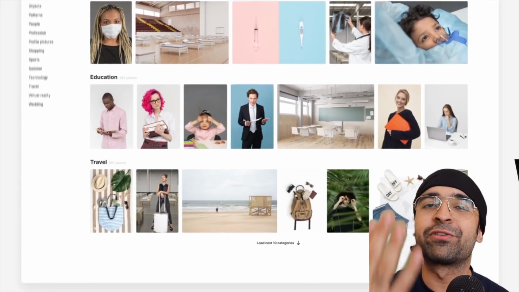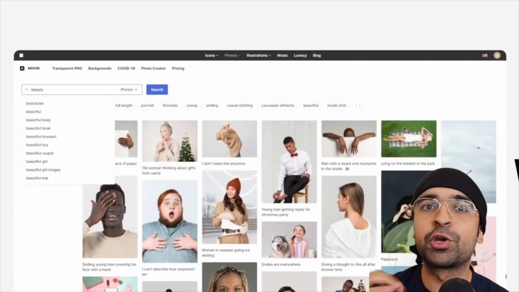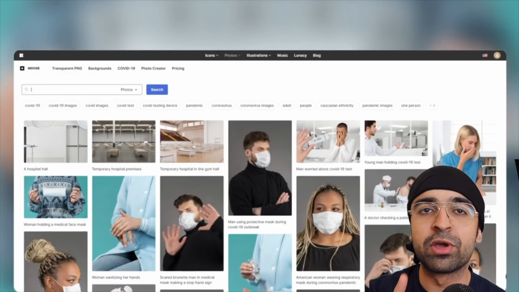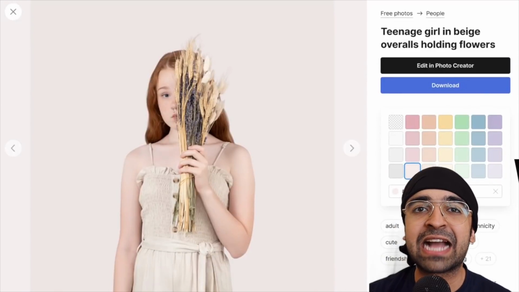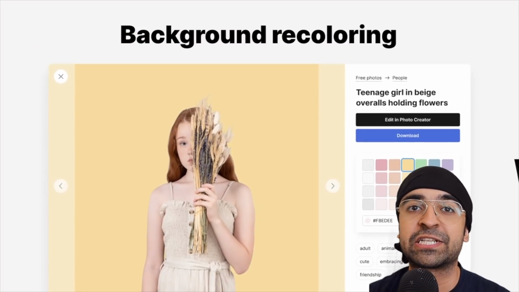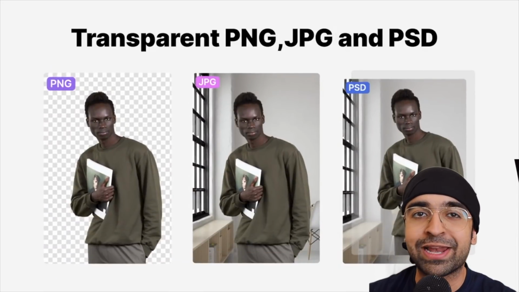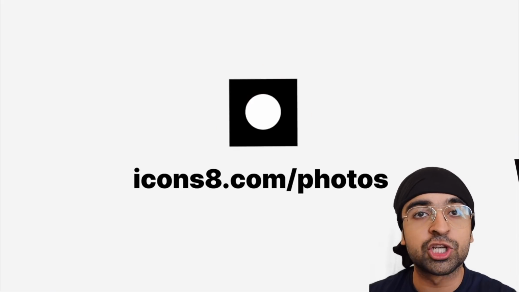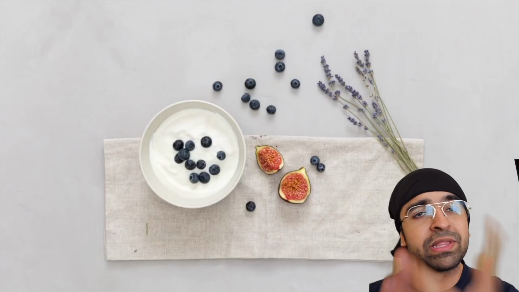Apart from that, you can even remove the background from each stock image before downloading it. You can edit what you want in the background. So if you want a color in the background, it'll give you a color in the background. If you want a transparent background, it'll give you that. As of now, each category has 100,000 plus images. So this is not a small library. It's an ever developing and ever growing library. The best part is no watermarks. You'll have to pay only if you're using it for commercial purposes, but for your personal projects or smaller projects, you can always pick out the standard definition images without watermark.